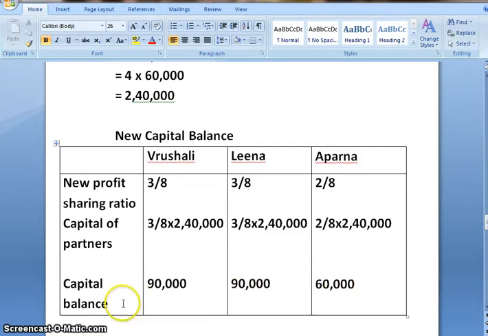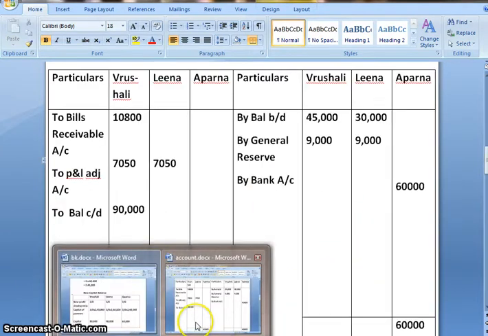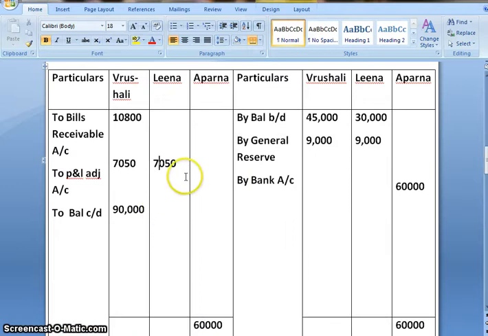So this capital balance will be their closing balance, and any excess amount will be transferred to partner's current account. Let us make a note of it: 90,000 for Vrushali, 90,000 for Leena.